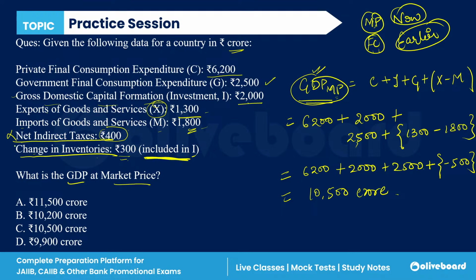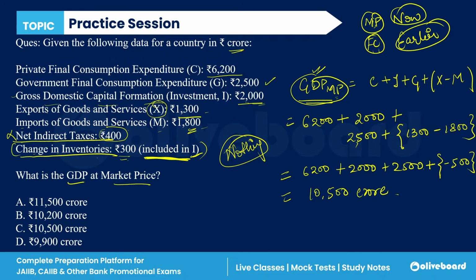Now, what do we have to do with the changes in inventories? We have to do nothing with them. Again, I have given it only for confusion. Why? Because it is already included in investment. When I said that the change in inventories is already included in investment, it means it is already included in this 2,000 crore. We don't have to adjust it or add it externally.